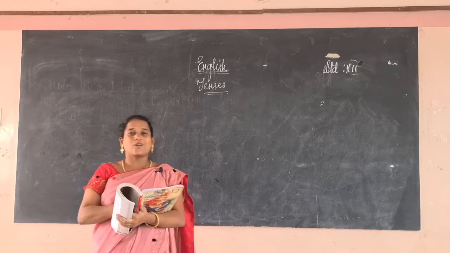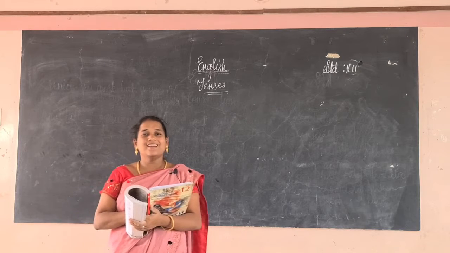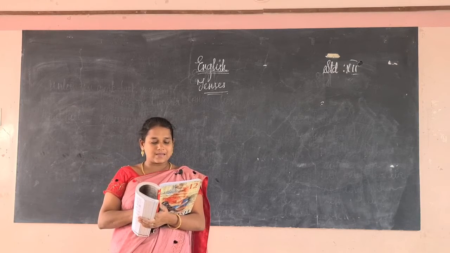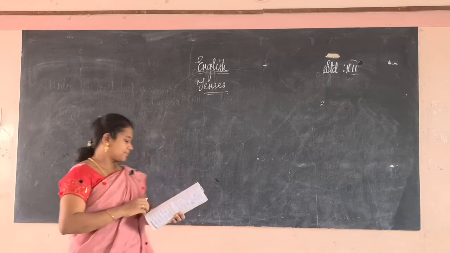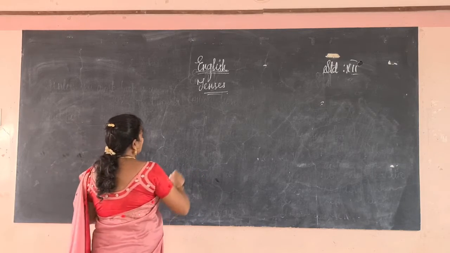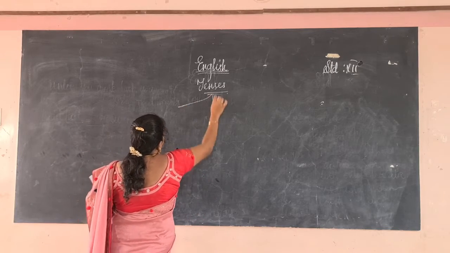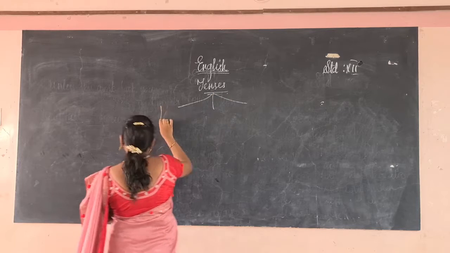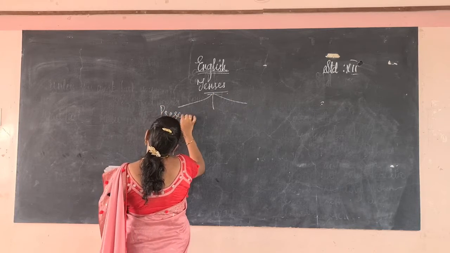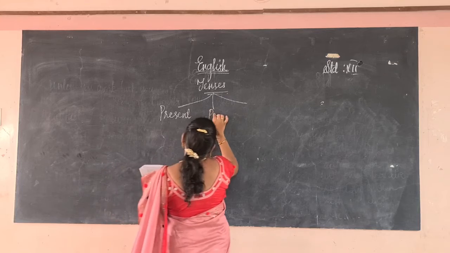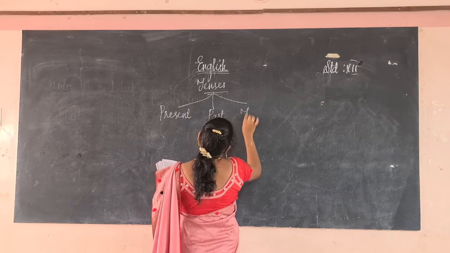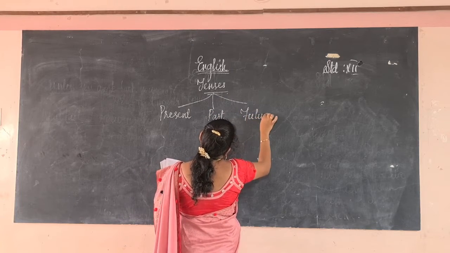I hope you know what the different types of tenses are. There are present tense, past tense and future tense. So, tenses are three: present, past and future tense.